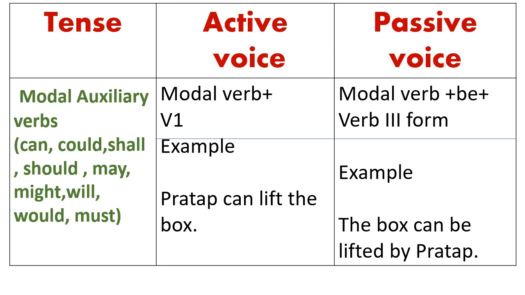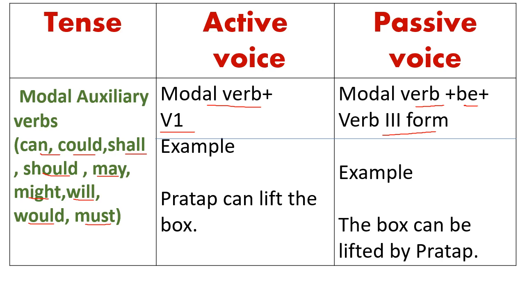Now, rule for changing the sentences which have modal auxiliary verbs. For example, can, could, shall, should, may, might, will, would, must, and so on. So the rule in active voice is modal verb plus V1. In passive voice, it will be modal verb plus be plus verb third form. See with the help of example.